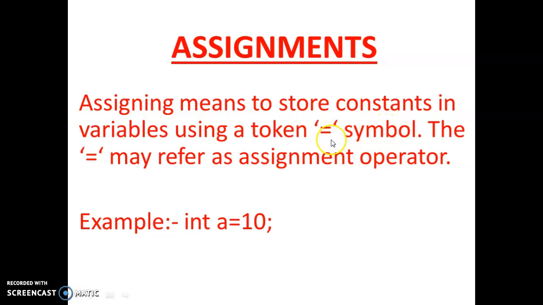Single equal to is the assignment operator, which is used to assign some value to a variable, and double equal to is the relational operator, which is used to find out the relation between two sides, whether the two sides are equal or not. This is a very common question in the ICSE exam. So now I think it's clear to you.